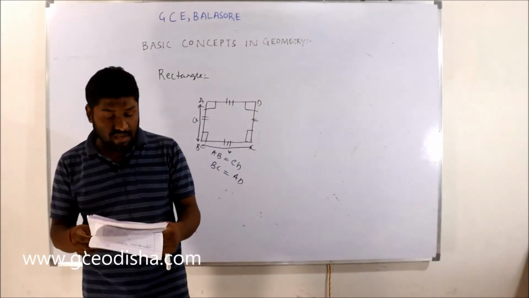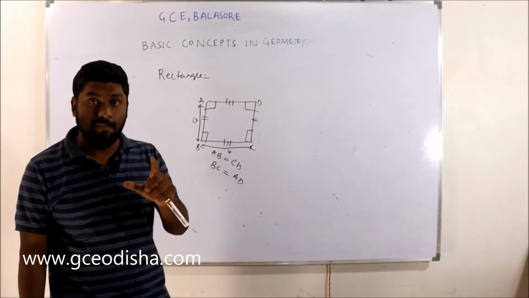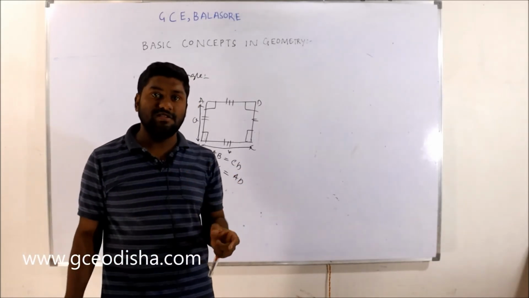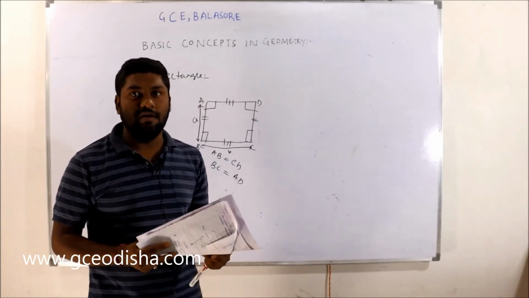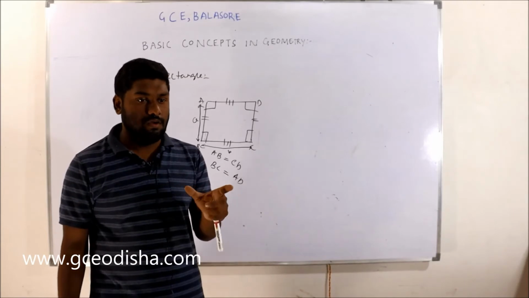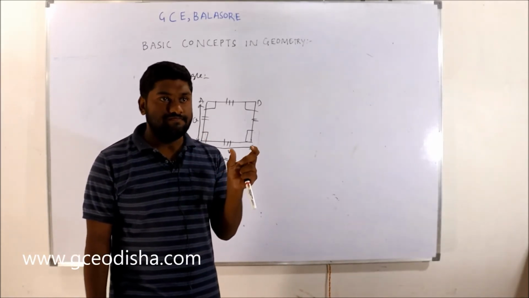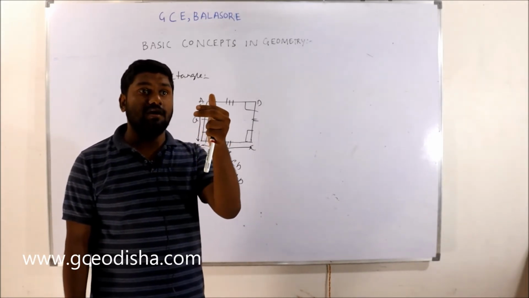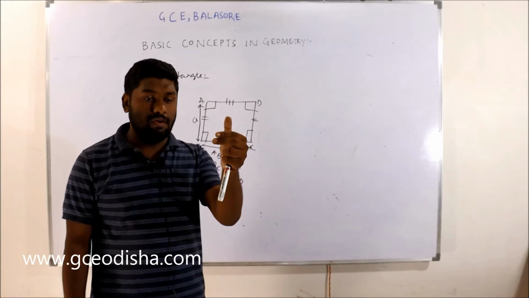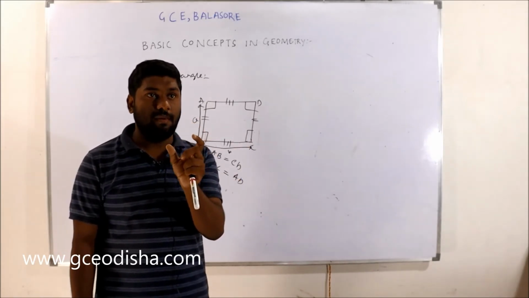Before going to the next triangle, I will tell about the important things when you are measuring or calculating the area and perimeter. You must be concerned about the signs, right? And another thing is the units. You must know about the units.